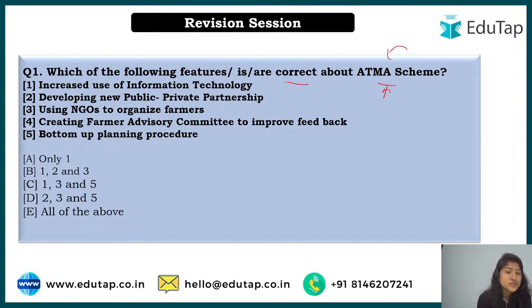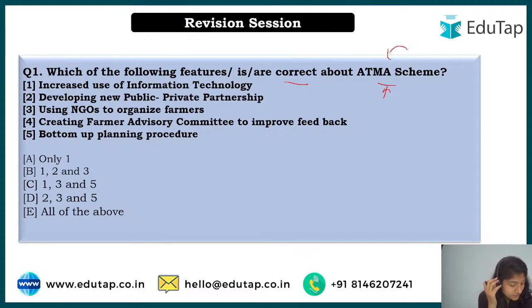So here are the 5 options that you are given, and until you are answering, one more thing I want here to tell is, see, what dimensions I have told you, you just have to understand them, because in examination it might happen that they are direct, but in some cases, as like in this, then you have to use some analytical approach. So this is, but still quite simple. If you know all the aspects, you can assume. So Nilesh, he says option number C, which is 1, 3, and 5. While Tarun, he says all, that is all of the above. So do we have any more?